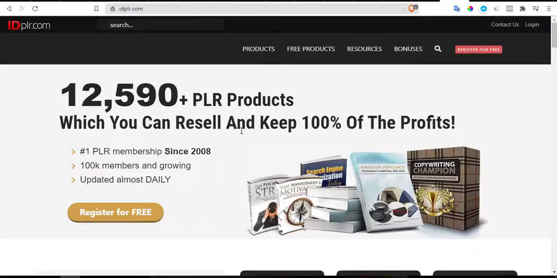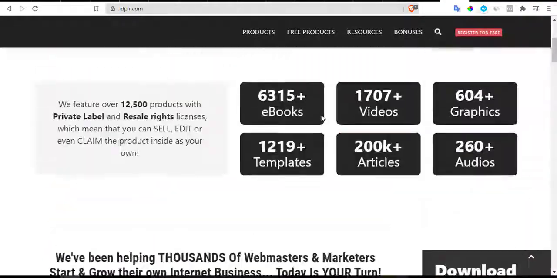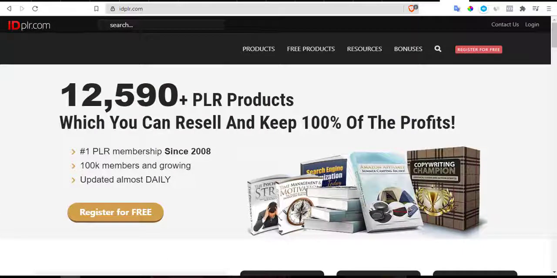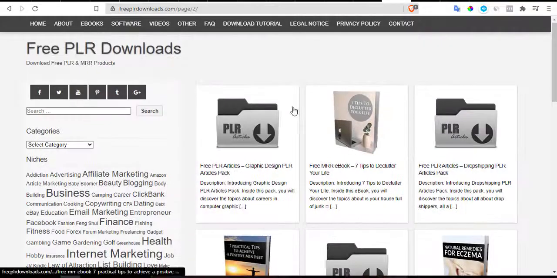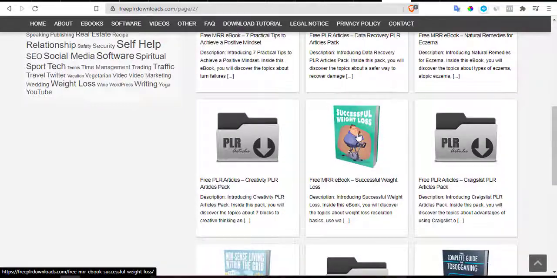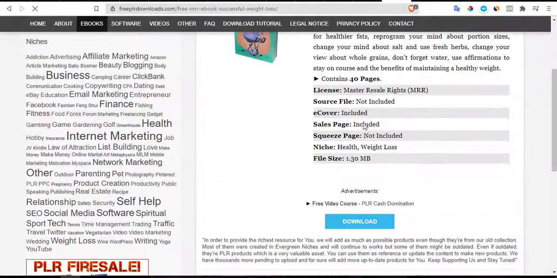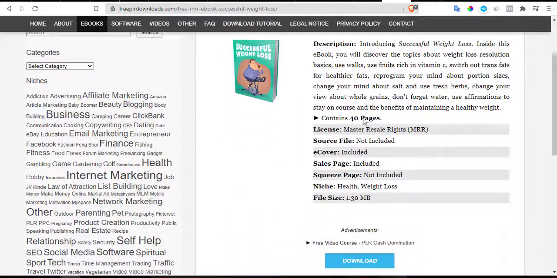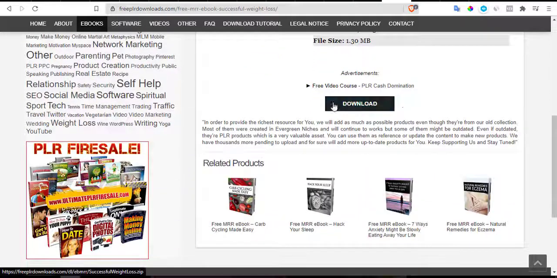Now what you're looking for is not software. What you're looking for is not video courses. What you're looking for is ebook, PDF. That's what you want, PDF. Alright, so you register on this website, register for free, and you look for a very, very good PDF and you download it. Same goes for here. It's very easy. You just click on it. Let's say this is the one you want, successful weight loss. You click on it and it's going to load. As you can see, it has 40 pages. You understand? Then you click on download and that's it.